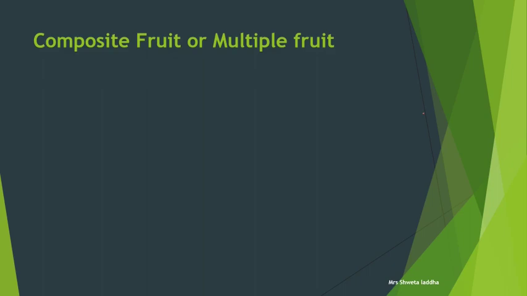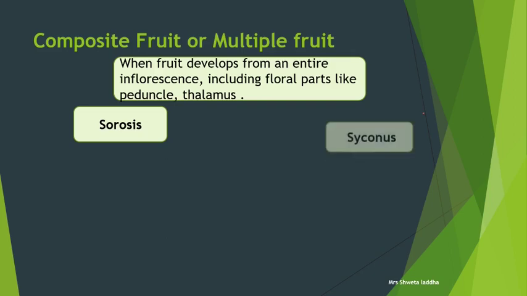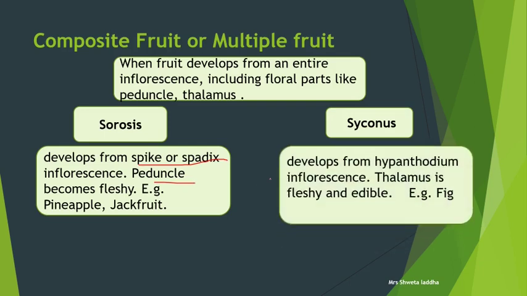Now let us see what a composite fruit or multiple fruit is. When a fruit develops from an entire inflorescence, where all the floral parts, the thalamus, the bracts, the epicalyx, the peduncle, everything participates to form a fruit, it is a composite fruit or a multiple fruit. There are two types of composite fruit, sorosis and syconus. Sorosis is derived from a spadix type of inflorescence. Spadix or spike type of inflorescence gives rise to sorosis type of composite fruit. Here the peduncle becomes fleshy. Example, pineapple, jackfruit.